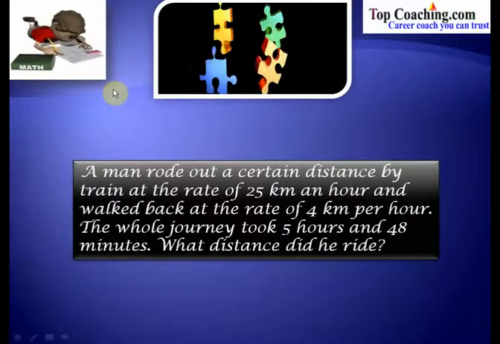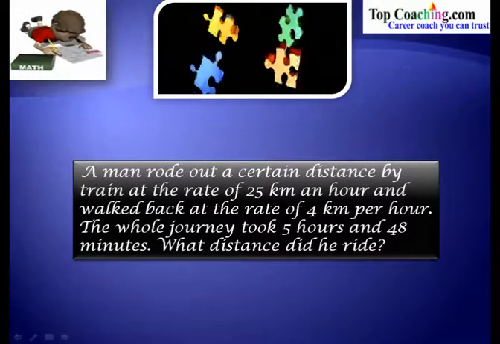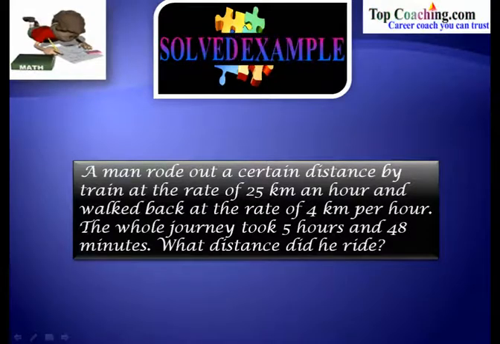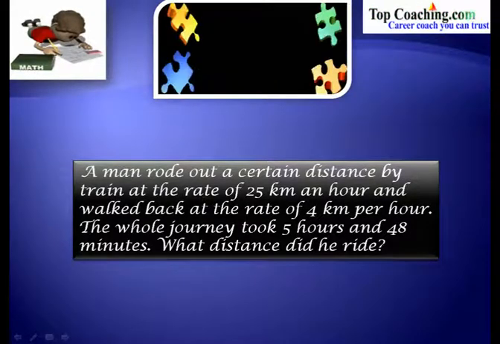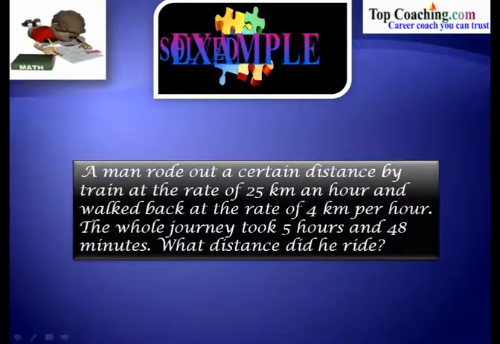We've seen so much of theory, let's try to solve a few examples. A man rode out a certain distance by train at a rate of 25 km an hour and walked back at the rate of 4 km per hour. The whole journey took 5 hours and 48 minutes. What distance did he ride?